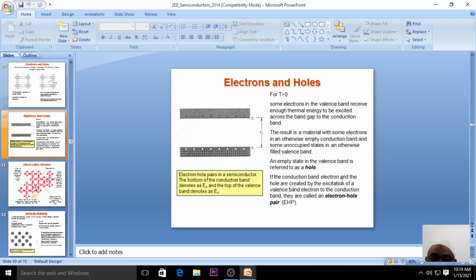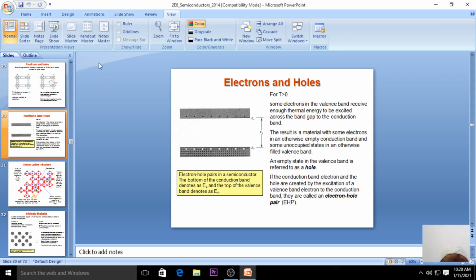If the conduction band electron and the hole are created by excitation of the electron from the valence band to the conduction band, they are called an electron hole pair. We say electron hole pairs in a semiconductor. At the bottom you can see the diagram, very clearly given. The bottom of the conduction band denotes EC, and the top of the valence band denotes EV. So the charge carriers in semiconductors are nothing but electrons and holes.